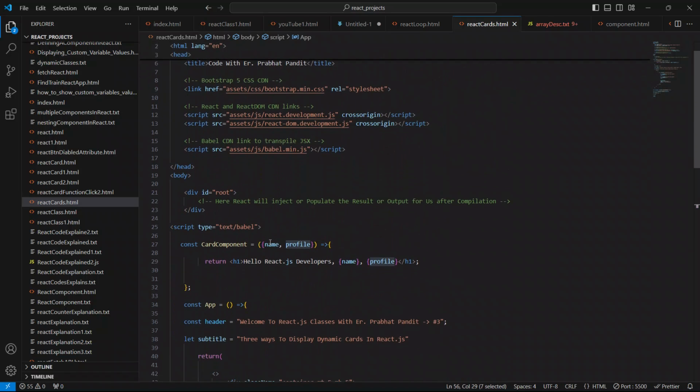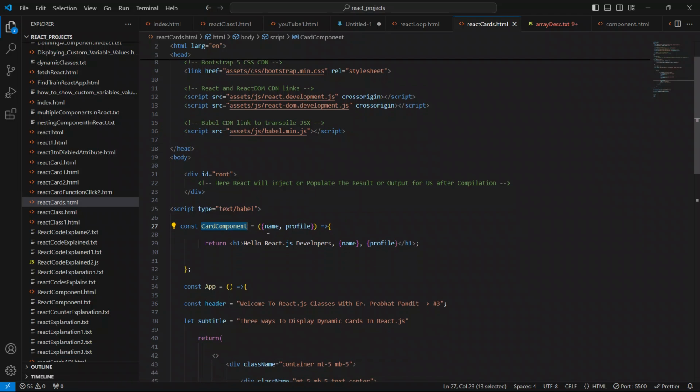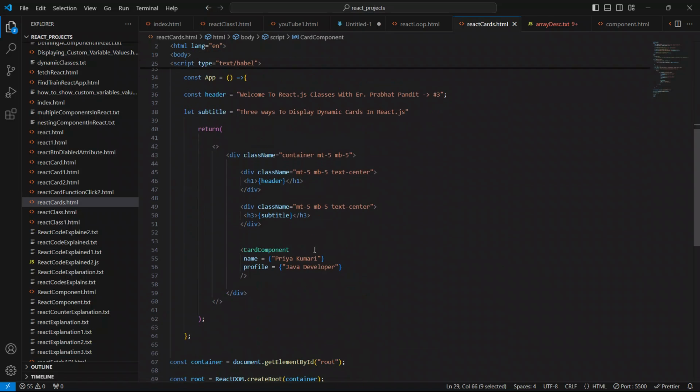So this card component has got two props, namely name and profile, and to show the value of each prop we use open and closing curly braces, with the prop name inside them, name and profile. And we give the prop value like this.